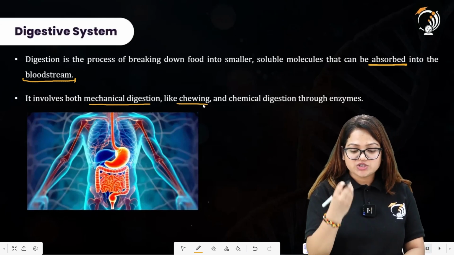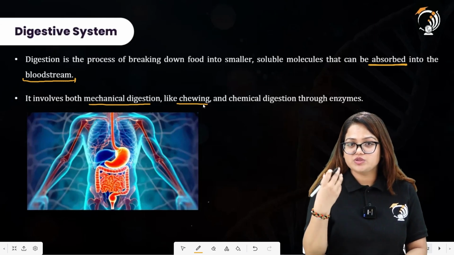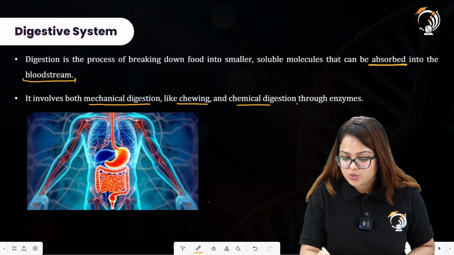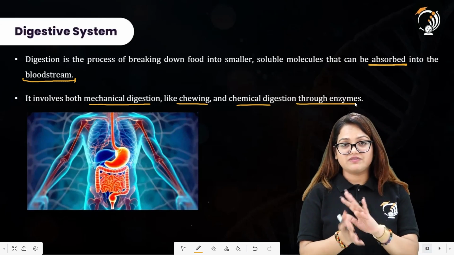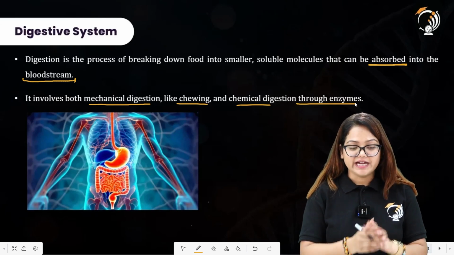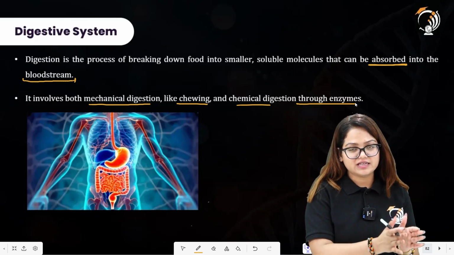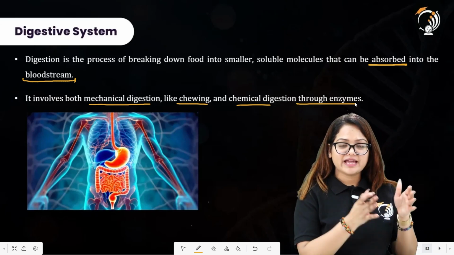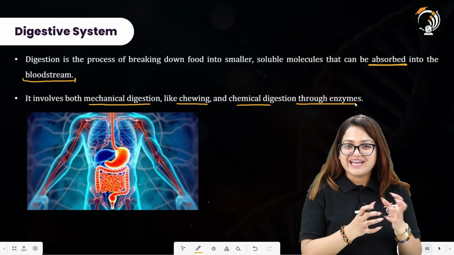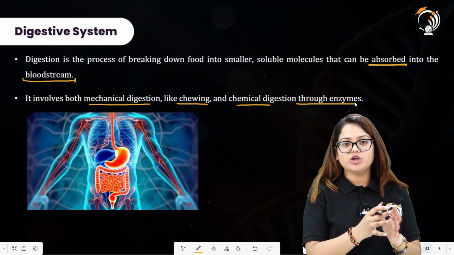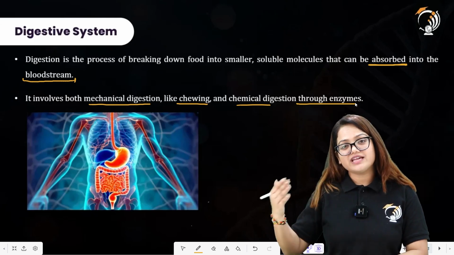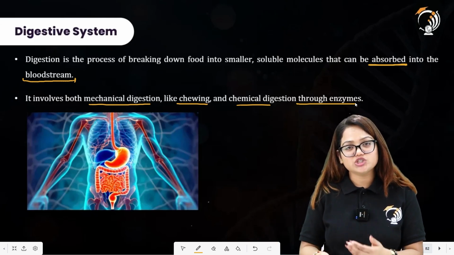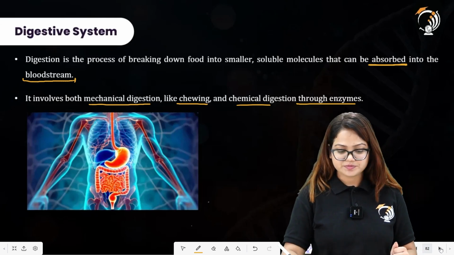So by chewing we are referring to the mechanical digestion, and chemical digestion through the enzymes. So the digestive system is actually firstly divided into mechanical digestion, and the other segment is chemical digestion. The mechanical digestion involves mechanical breakdown of these complex molecules into smaller substances, whereas the chemical digestion involves the changing of the chemical nature of these molecules as well.